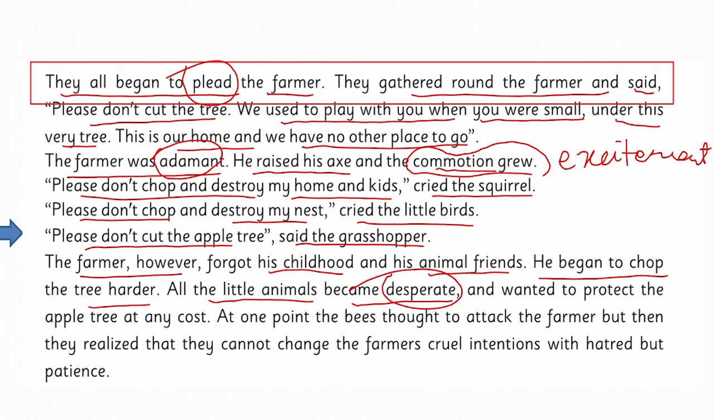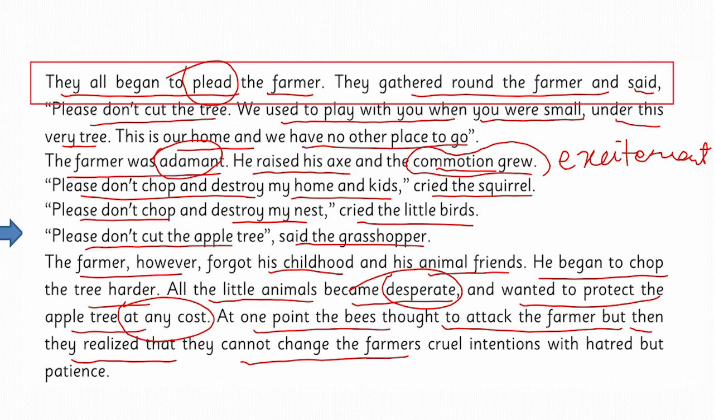Desperate, मायूस हो गए, उदास हो गए, and wanted to protect the apple tree at any cost. At any cost, किसी भी कीमत पर एप्पल ट्री की हिफाजत करने के लिए तैयार हो गए, उसको प्रोटेक्ट करने के लिए तैयार थे और वो चाहते थे कि एप्पल ट्री को ना काटा जाए. At one point the bees thought to attack the farmer, but then they realize that they cannot change the farmer's cruel intentions, इरादों को, with hatred and patience.